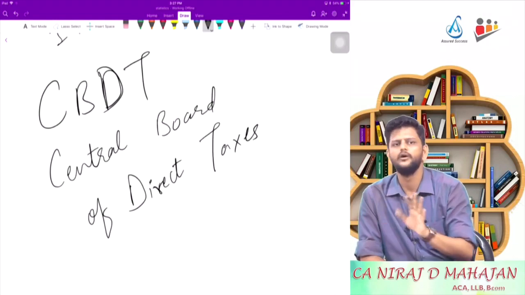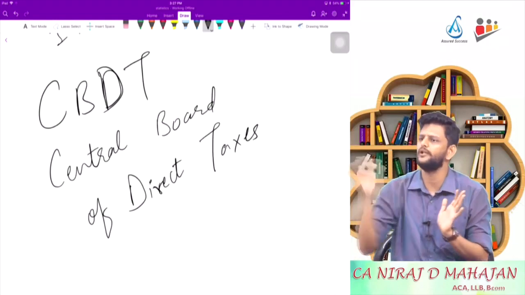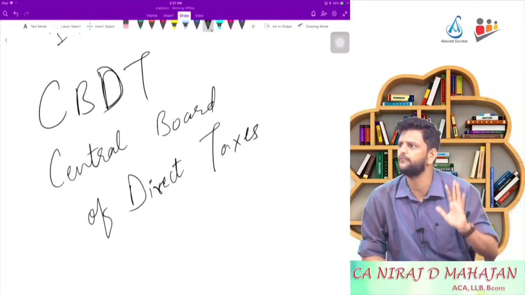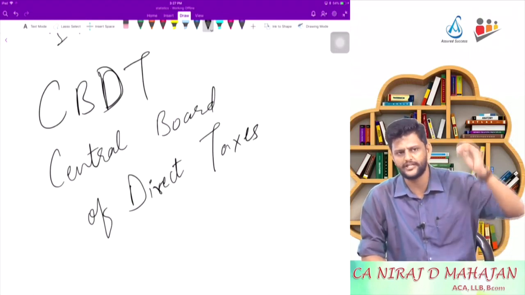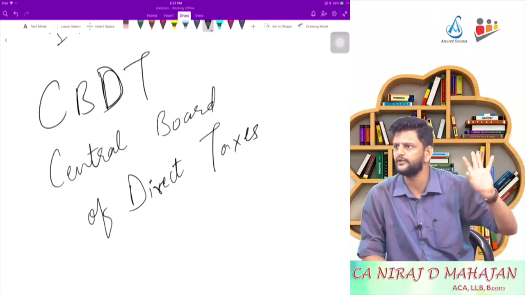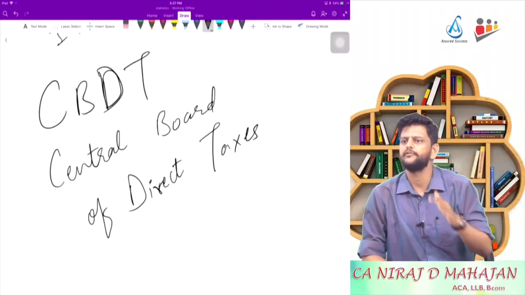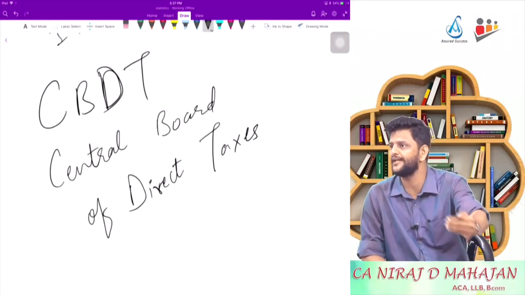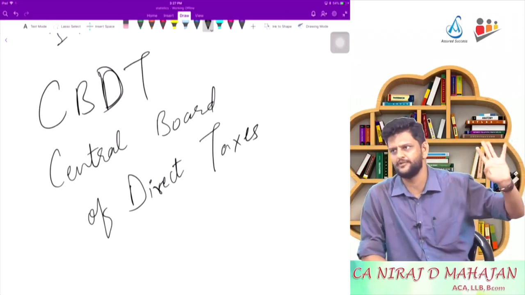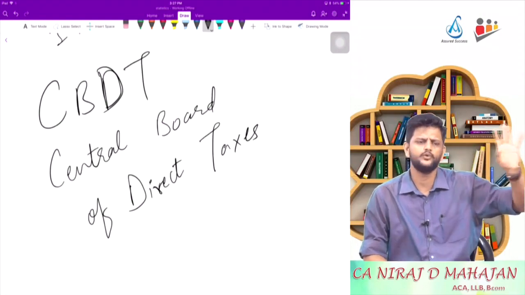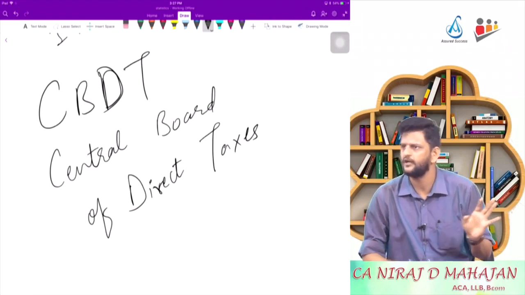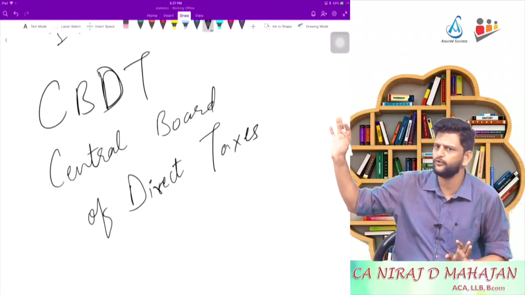Are you following? Rules are not going through the legislature. They are coming directly from CBDT, the Central Board of Direct Taxes. So the authority is put on CBDT. You see how to execute. Are you following? Rules, what is the help of rules? They help us understand how to actually execute a particular thing. That authority is put on CBDT. So it is CBDT's duty to look into the forms, formats, when to release them, etc. Not of the parliament. Are you following this?